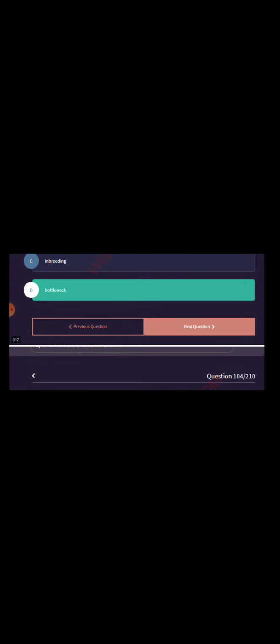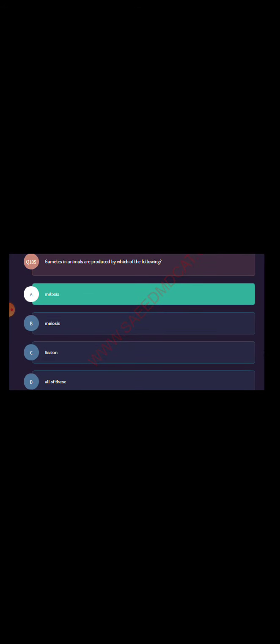The severe reduction in population size is due to which of the following? Bottleneck. The severe reduction in population size is due to bottleneck. Spinal cord is the part of central nervous system.